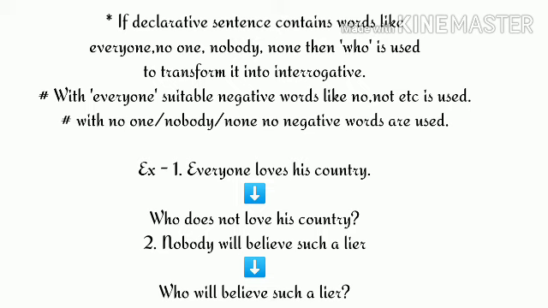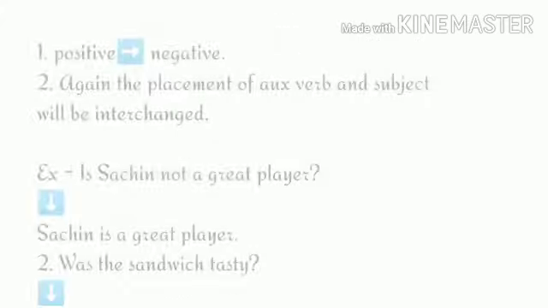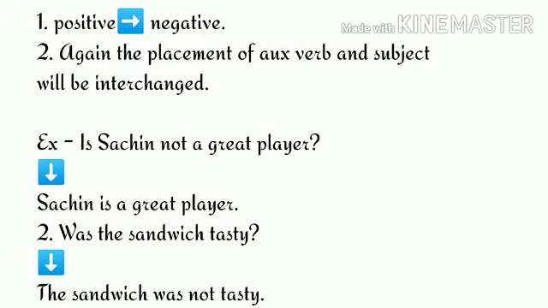For example, nobody will believe such a liar. So, we know that this is a negative sentence as it contains a negative word, nobody. So to transform the sentence into interrogative sentence, we should not use any negative word. So the interrogative sentence we get is who will believe such a liar? Clear? Now to transform interrogative sentence into declarative sentence, we have to follow the rules in vice versa.